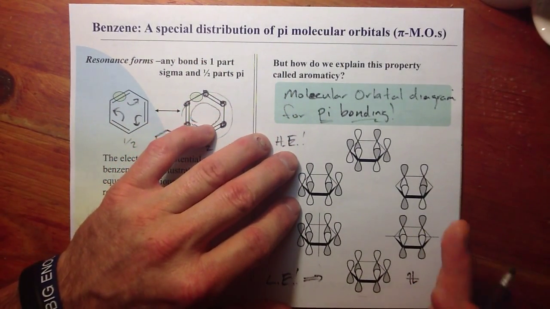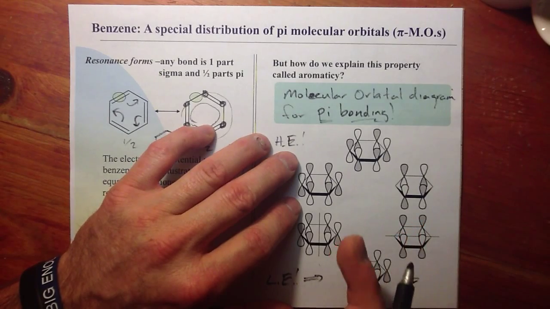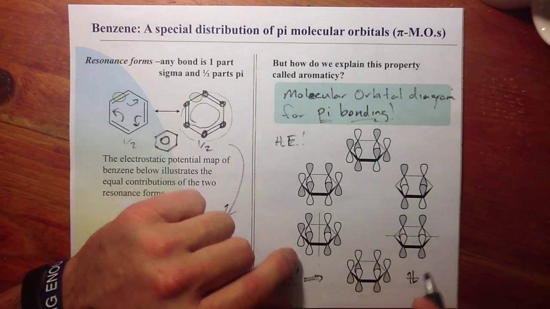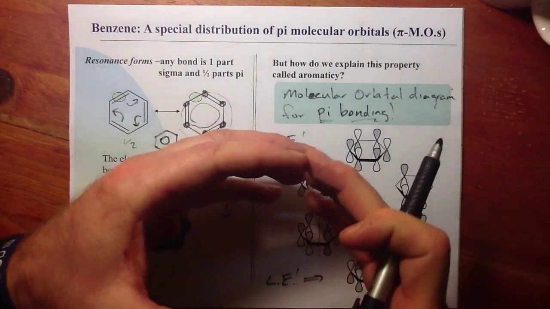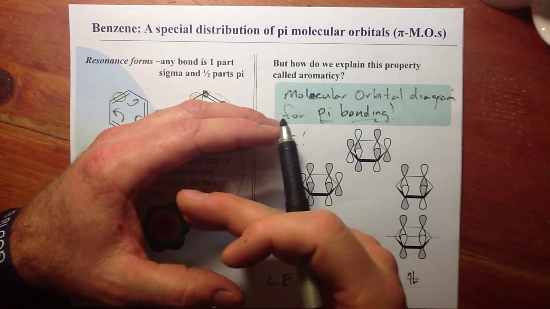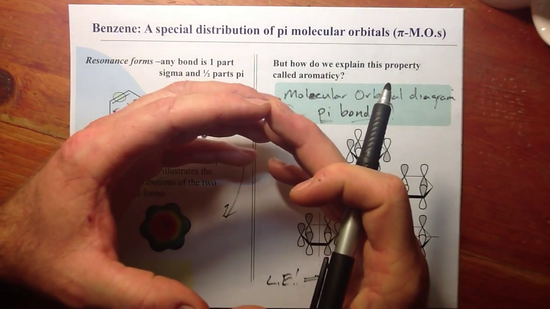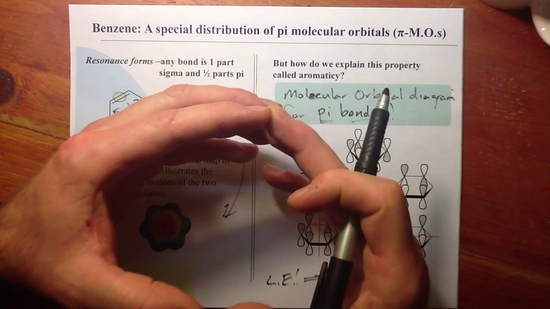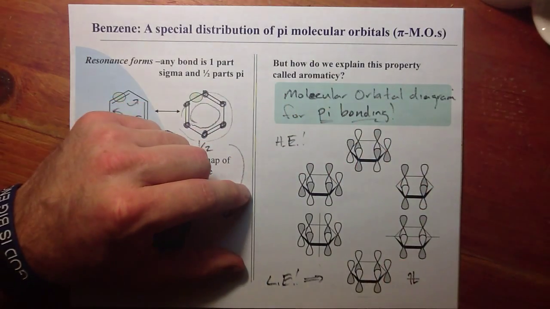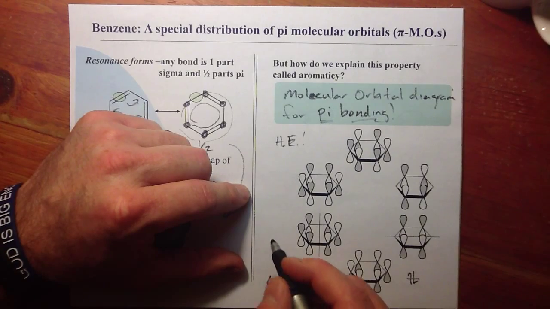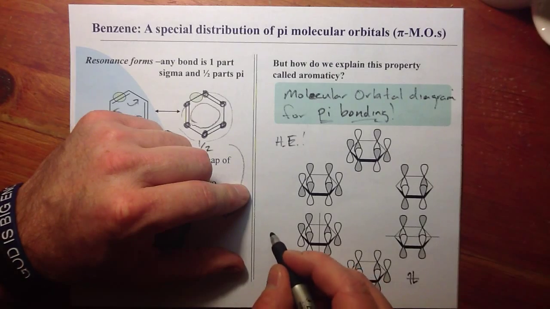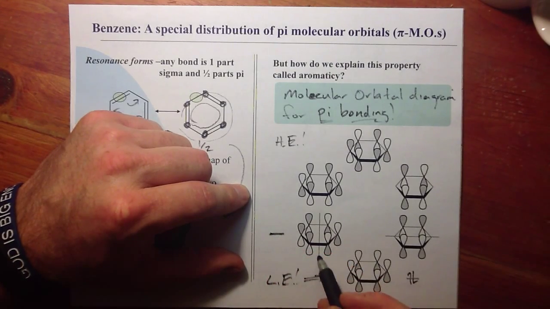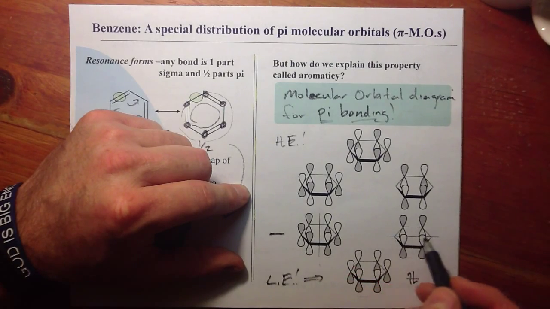So here's what's unique about a benzene ring. In the benzene ring, we have different ways to get half constructive and half destructive. So we have all constructive, all destructive interactions. But it's like a donut. You can take a donut and cut it different ways, a sprinkled donut or a glazed donut. You can cut it different ways if it's circular. So we can cut between the bonds to make our next highest orbital above the lowest energy. We can cut between the bonds, or we can cut through the carbons.